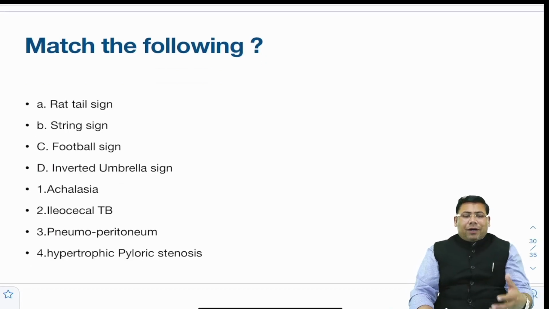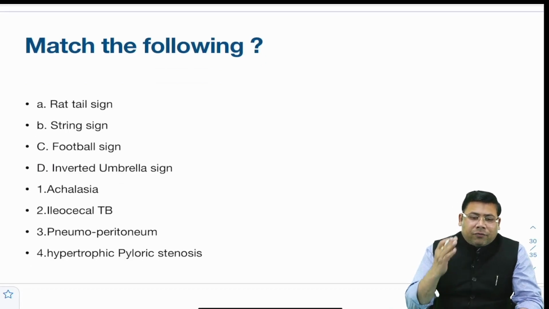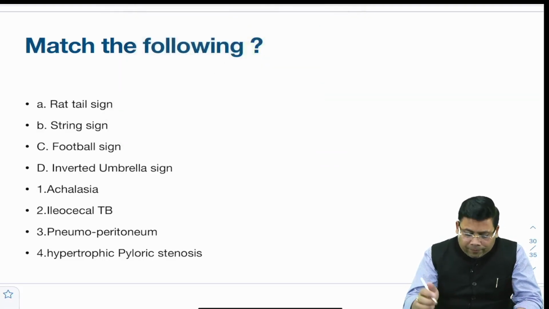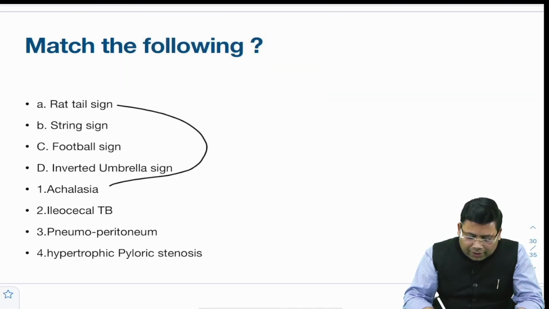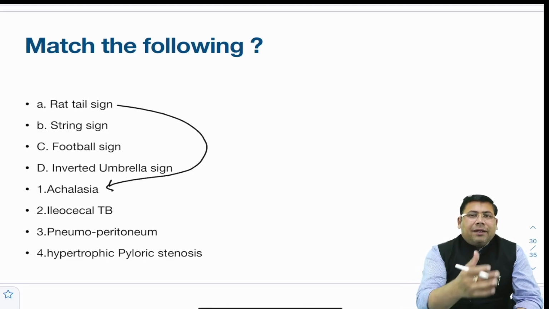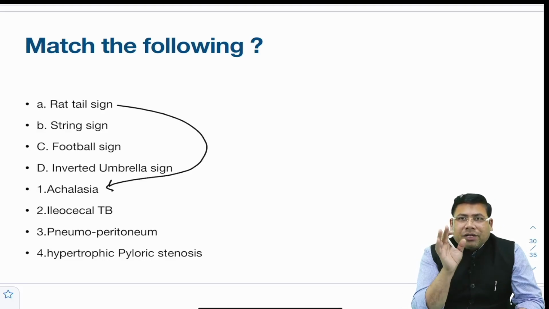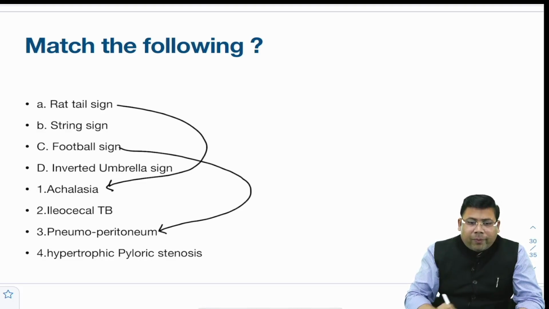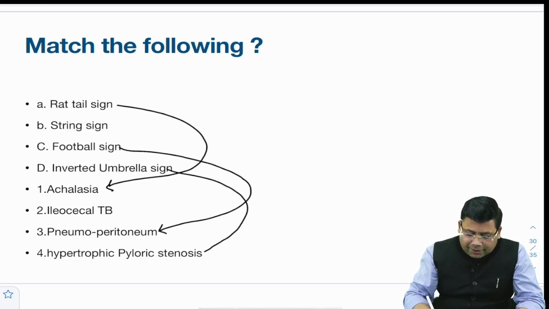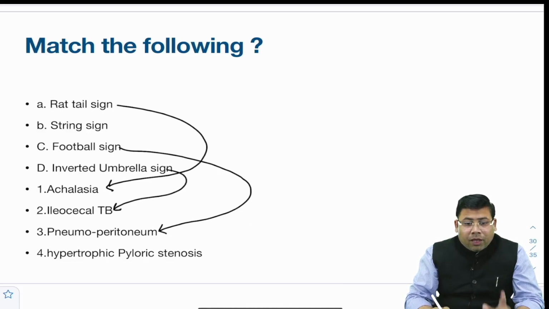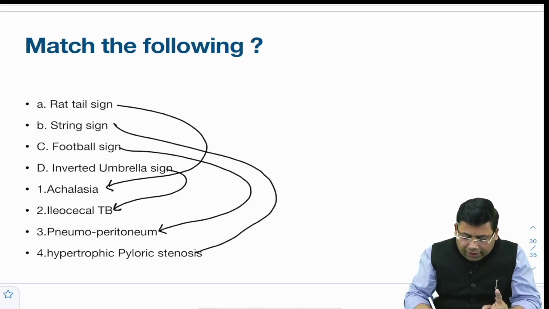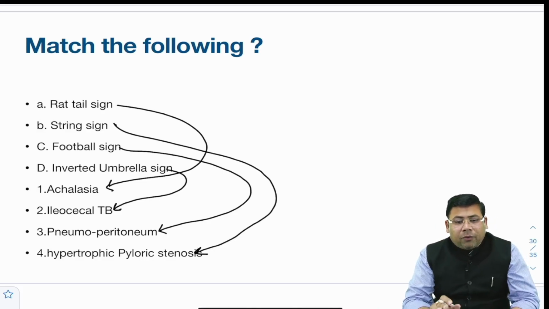Then you had a question on rat tail sign, string sign of Kantor, football sign, inverted umbrella sign. So there are a lot of things. Now the rat tail sign, you know, is achalasia. Okay, I understand it is more common in malignancy, but achalasia would be the good answer here. Football sign you get to see in pneumoperitoneum. Inverted umbrella sign you get to see in ileocecal TB. Remember, string sign you see in TB also, but you can see it in hypertrophic pyloric stenosis also.